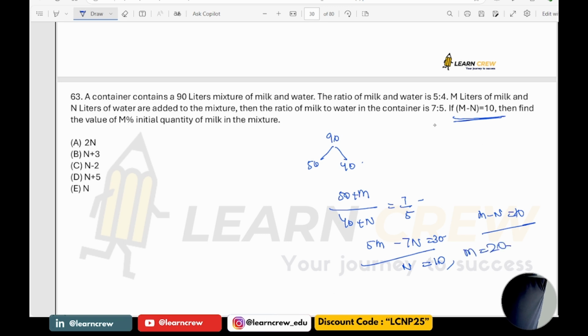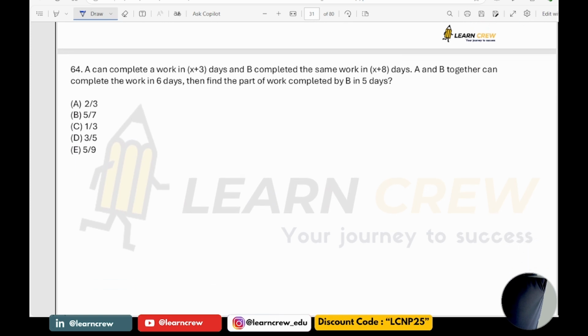Now, what is asked? Find the value of m percentage. M percentage means 20 percentage of the quantity of milk. Initial quantity how much? 50. 20% of 50 is how much? 10. So the answer is 10 liters, which is n. So the answer is n. Now question number 64.